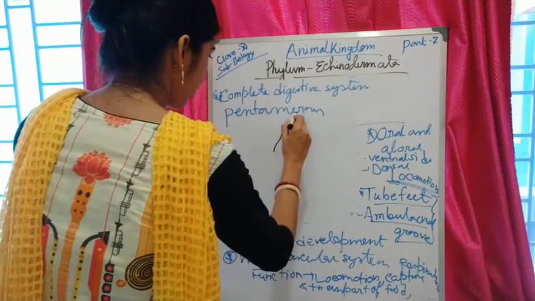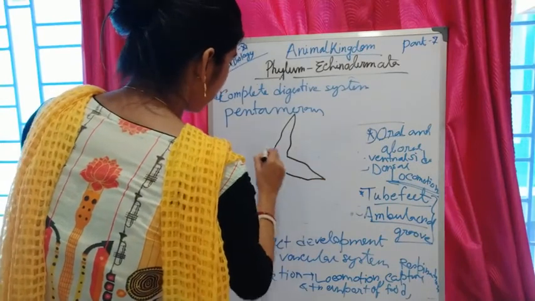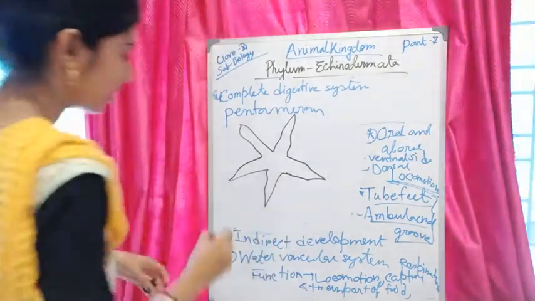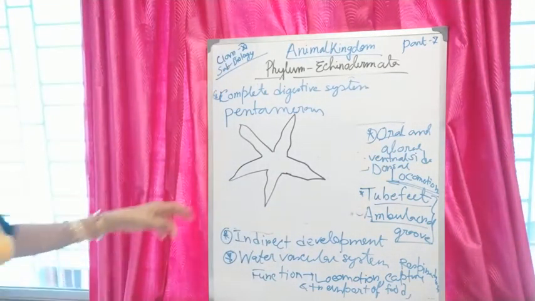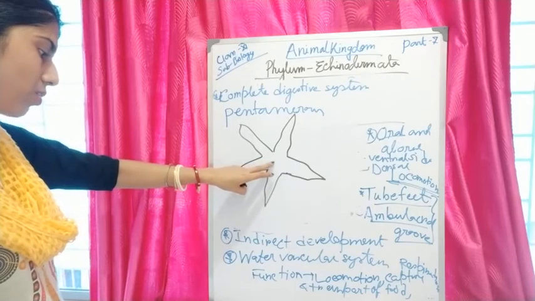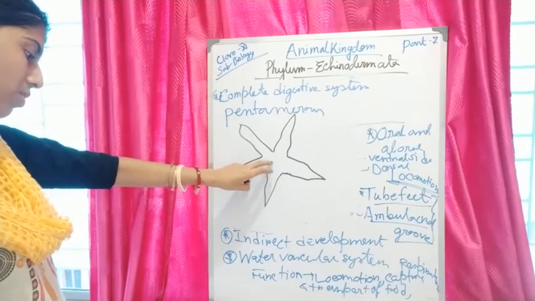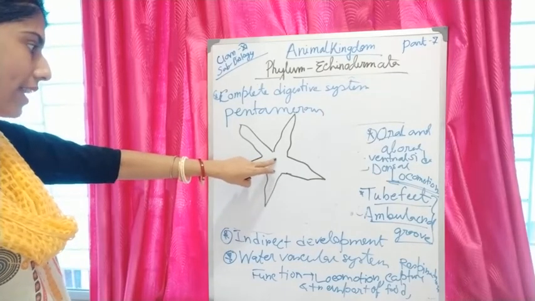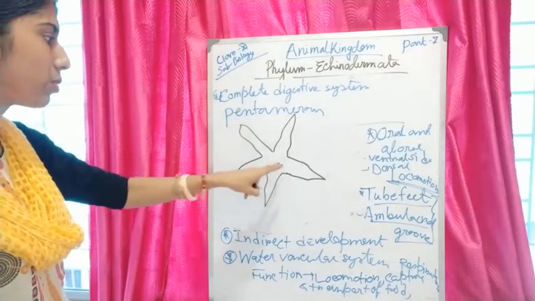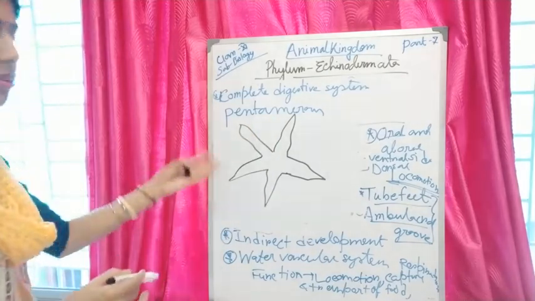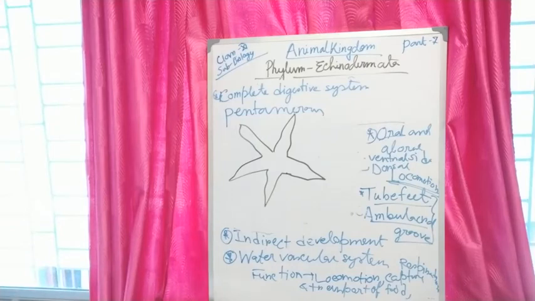If I draw a structure of an echinoderm, as all of you are aware, this is called a starfish, or Asterias. I am repeating, this is called starfish or Asterias. The scientific name of starfish is Asterias. Look, these show pentamerous or pentaradial symmetry. It is also a main property of echinoderms.